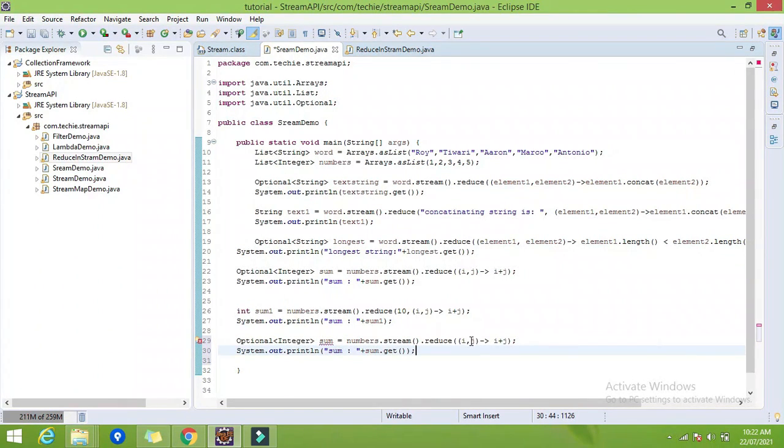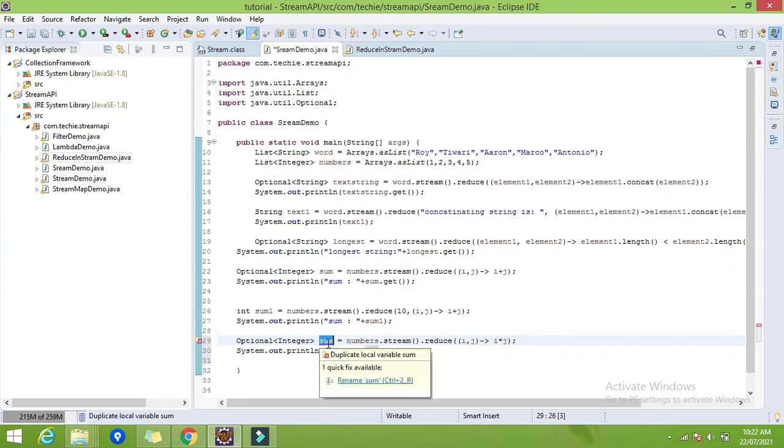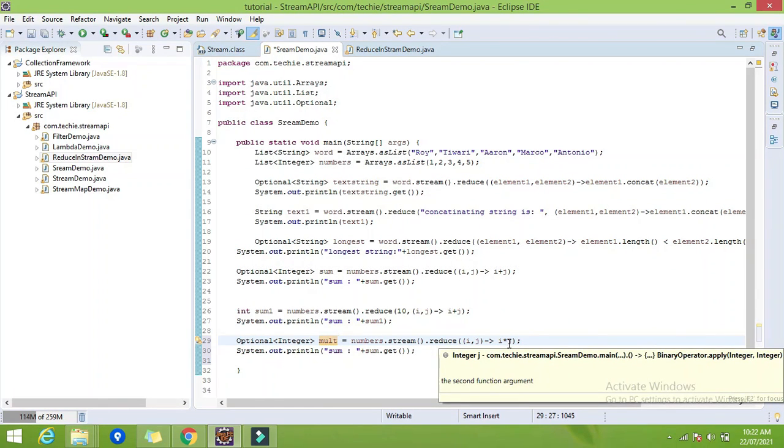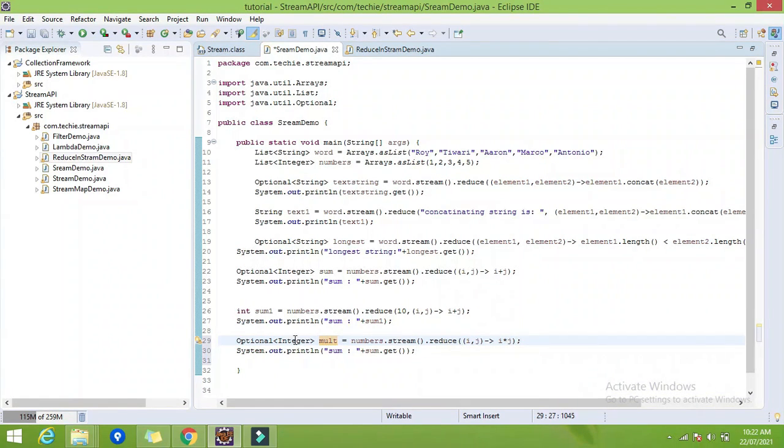I want the multiplication of all the elements. So what I will do, instead of sum I will use the multiplication symbol here, okay, and I will give the variable name as a mult, right? So what it will do, it will multiply each element and will give the multiplication result into this variable.